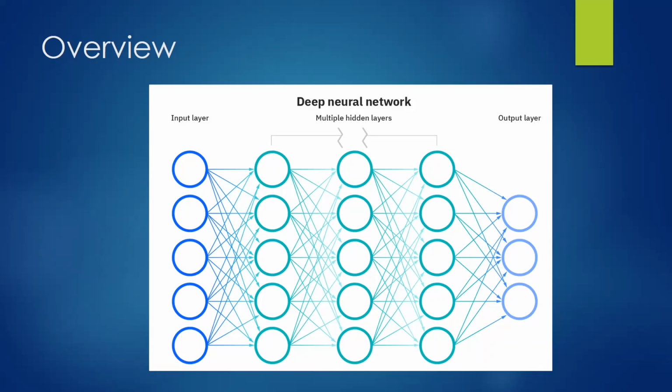On the other hand, if you're trying to predict whether a picture was of a dog, a cat, or a snake, you would want maybe 3 outputs, right? The probability it's a snake, probability it's a dog, or a cat. And so each of these layers serves a purpose in that we have our input layer, which is the parameters, the output layer, which is what we're trying to predict, and the middle hidden layers, which will be used in training. As you can see here, there's a lot of interconnections. We're about to go into what these interconnections mean and how they help define what each of these neurons do.